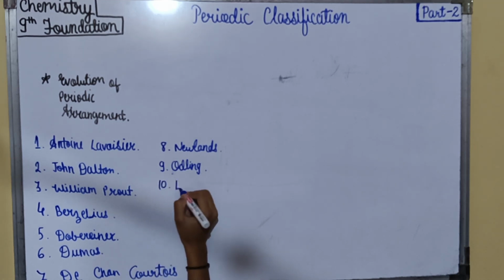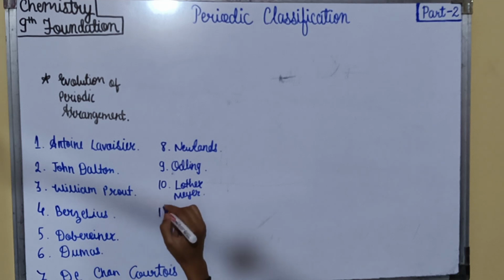Tenth was Lothar Meyer. He related the atomic mass of an element with its physical properties like density, melting point, boiling point, atomic volume, etc. The graph was plotted between the atomic volume of elements and their atomic masses. This curve was called the atomic volume curve, where the elements with similar properties occupied similar positions on the curve.